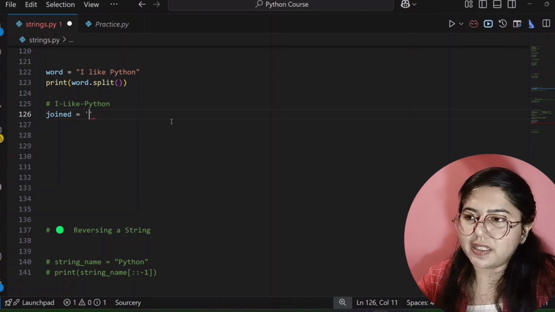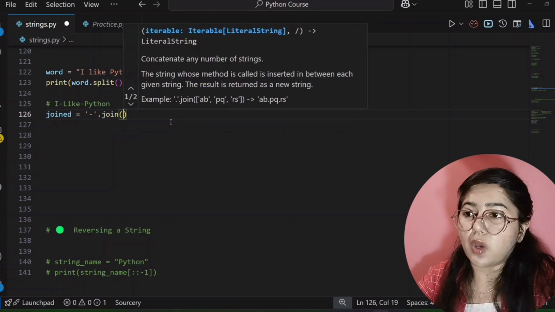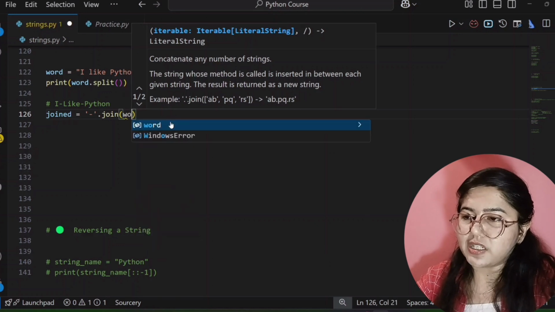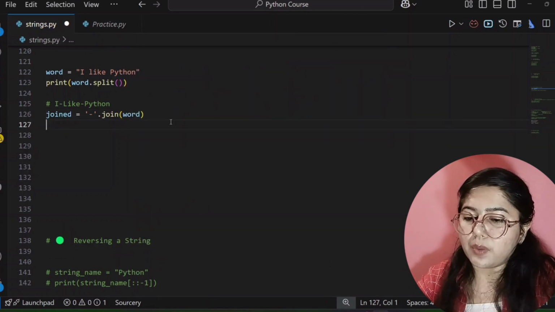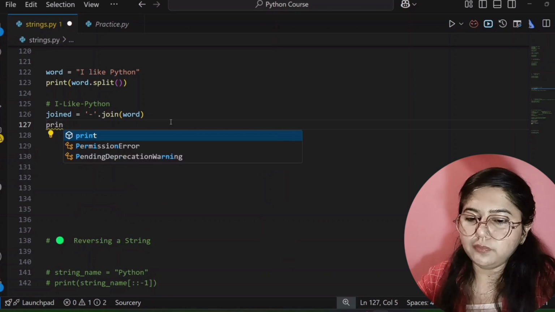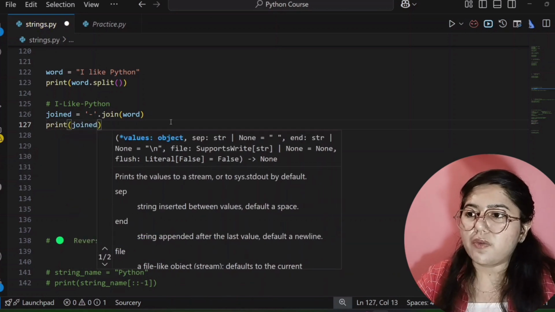That's why I'm writing hyphen here. Okay, then dot join, because we are using the join method. Inside this parenthesis you have to write the variable where your string is stored. So I'm writing my variable, that is word. Okay, now I will print this. So see here, joined. So now I will run this code.